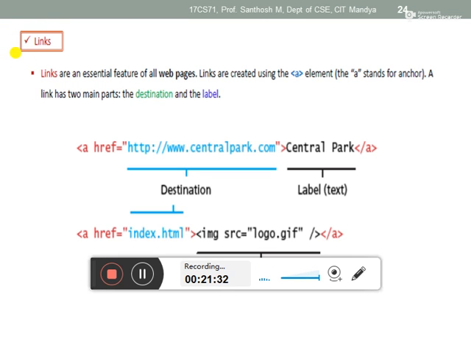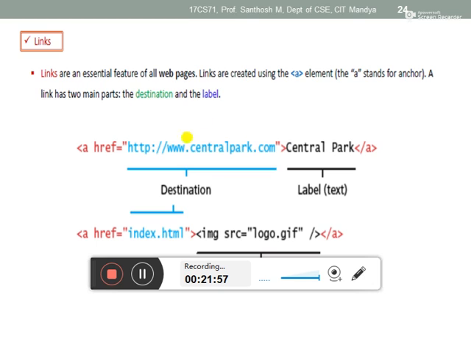For this hyperreference attribute, we have to give a URL. If you want to link online files, you have to give a URL. Don't give just the domain name. The domain name is www.centralpark.com, this one is just the domain name. But if you attach http, then only it will become a URL.